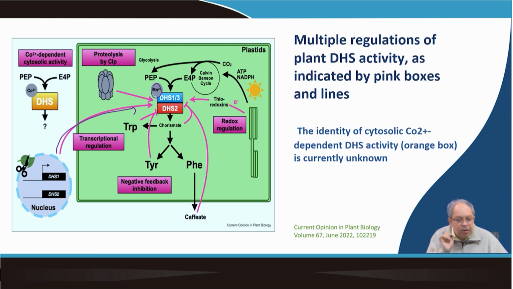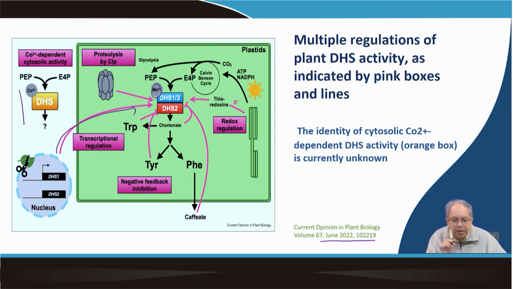This is what I mean to say, and there is also cobalt dependent cytosolic DHS activity that has been discovered in recent years. But this is not fully known, and this is again from the latest information available in Current Opinion in Plant Biology.